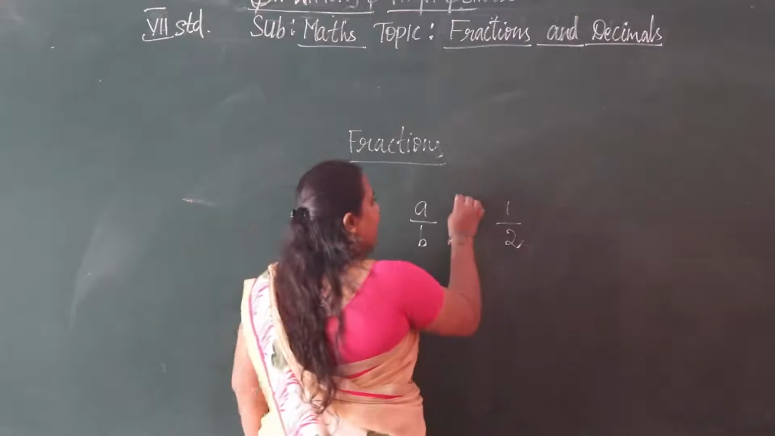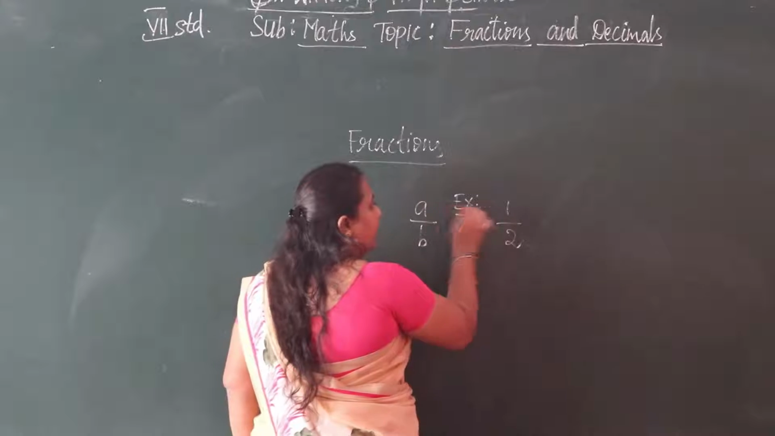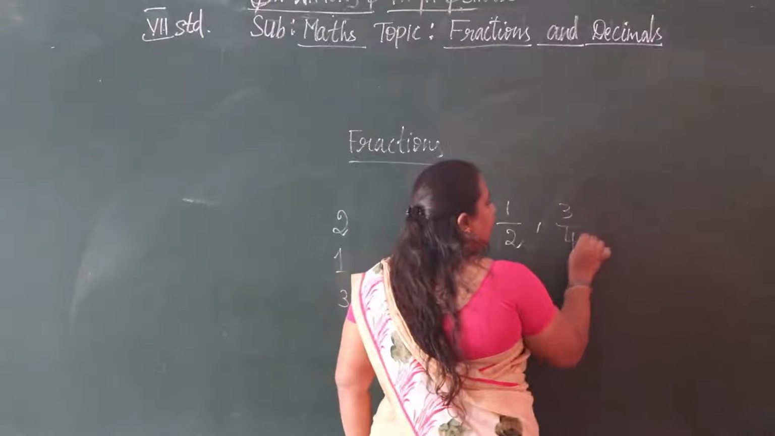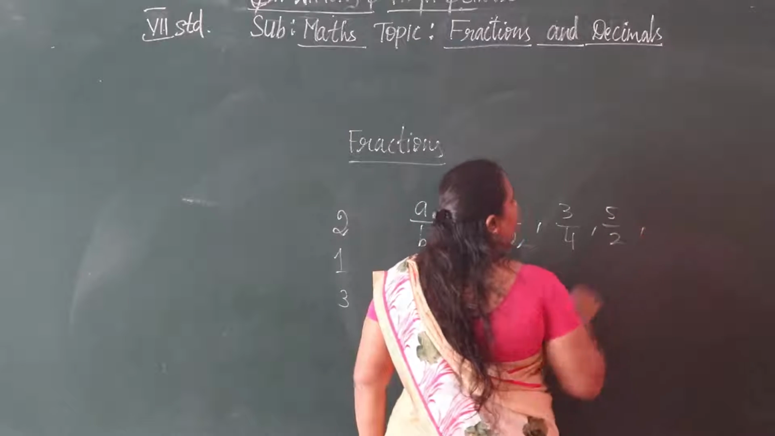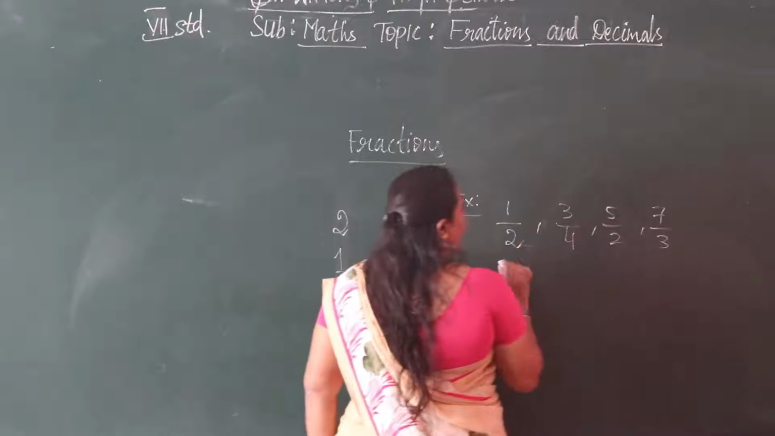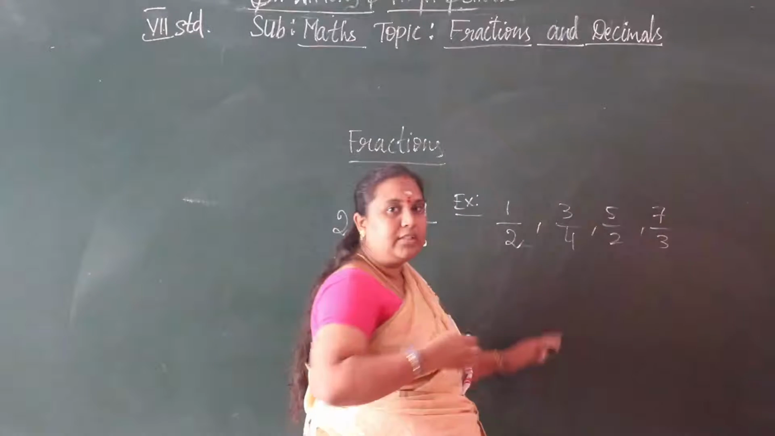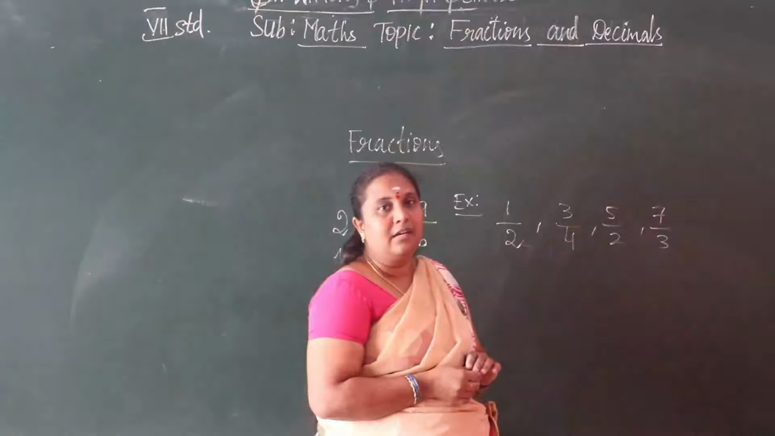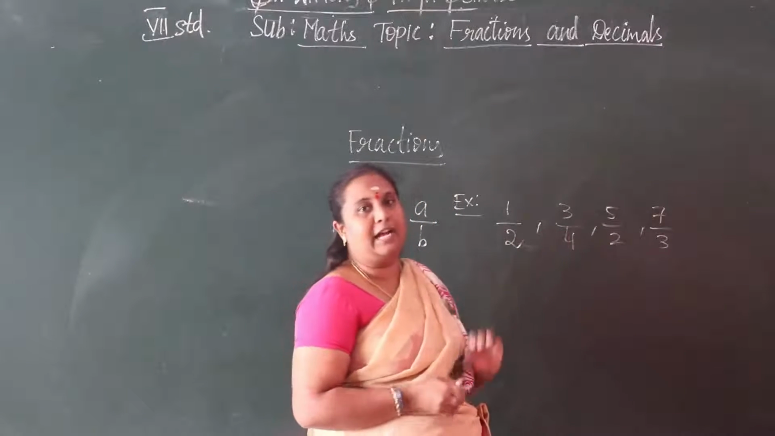Example: 1 by 2, 3 by 4, 5 by 2. These are all fractions. Then 7 by 3, and we have many more numbers like this. We can say they are fractions.